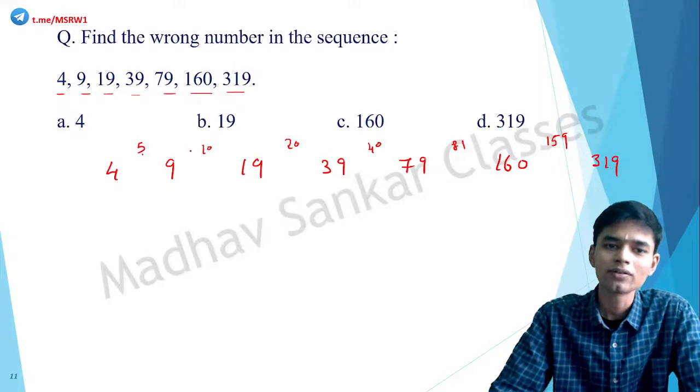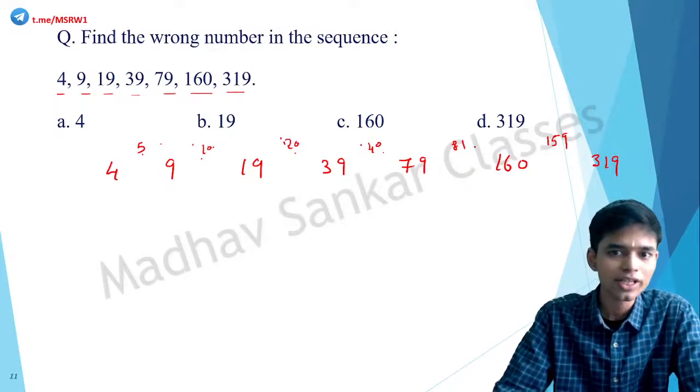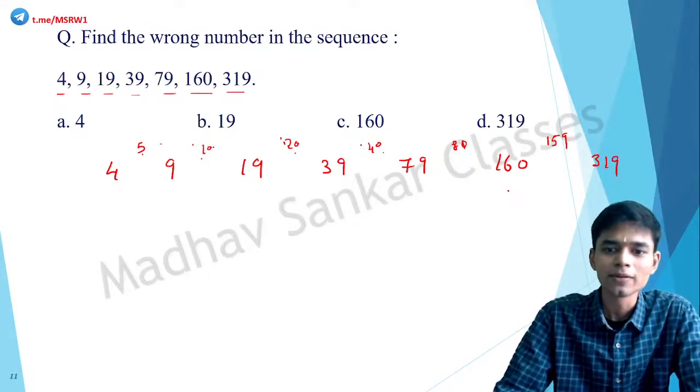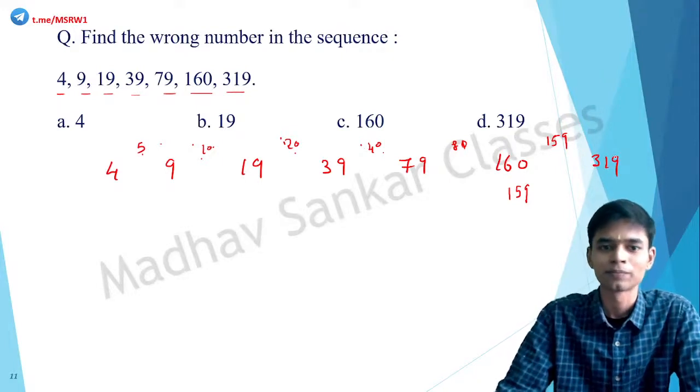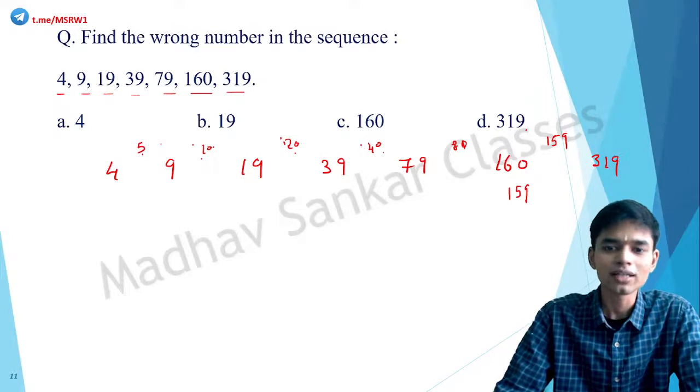Okay, so 5, 10, 20, 40. Basically, 5 into 2 is 10, 10 into 2 is 20, 20 into 2 is 40. So 40 into 2 here, it should be 80. Correct? In which case, what should be the number here? It should be 159. And this into 2, 159 plus 159, that would be the next one. Correct. So here the term that does not fit is actually 160.